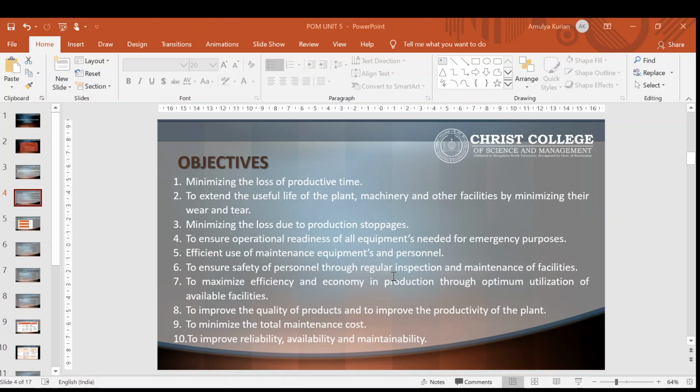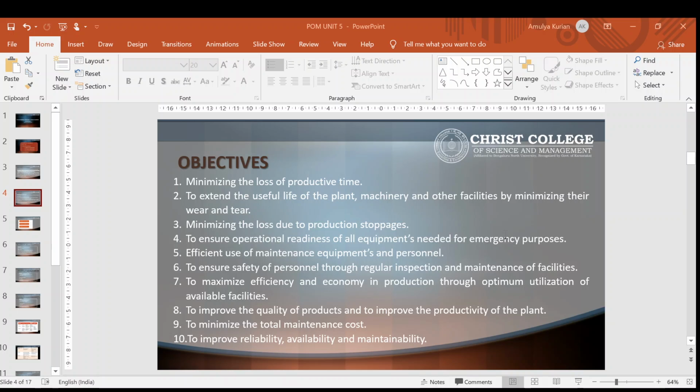This will enable the plant to utilize the machinery for a longer period. The third one is minimizing the loss due to production stoppages. Fourth one is to ensure operational readiness of all equipments needed for emergency purposes at all times.